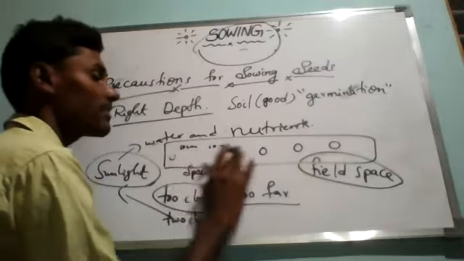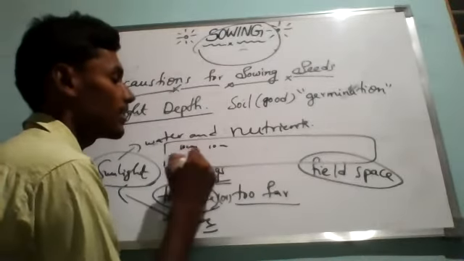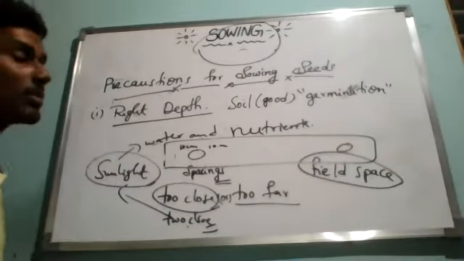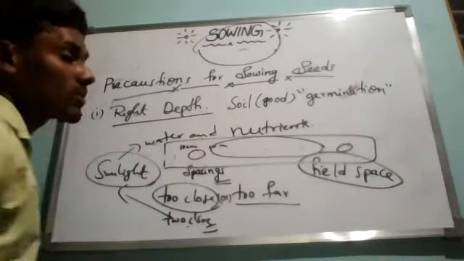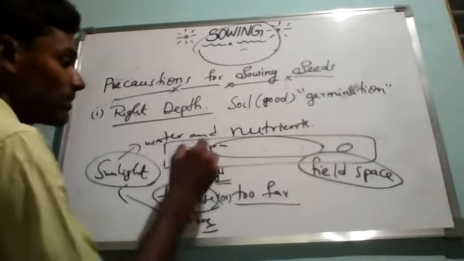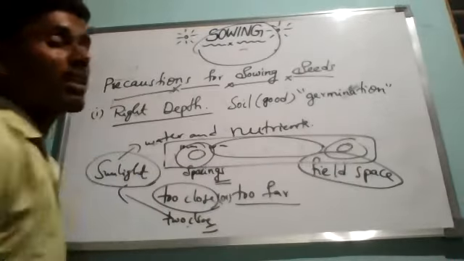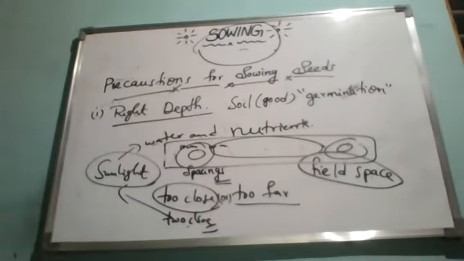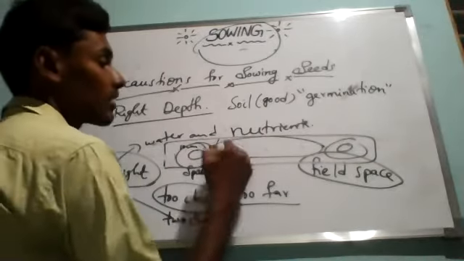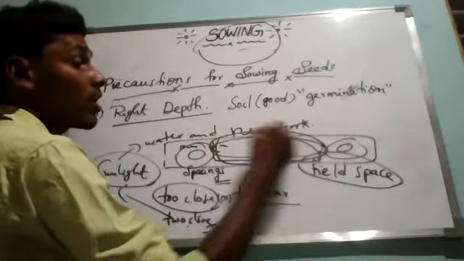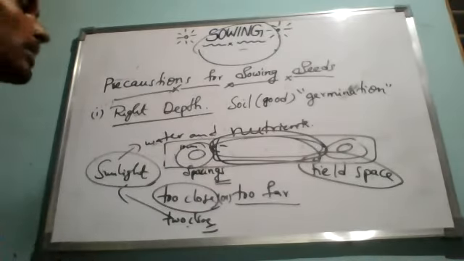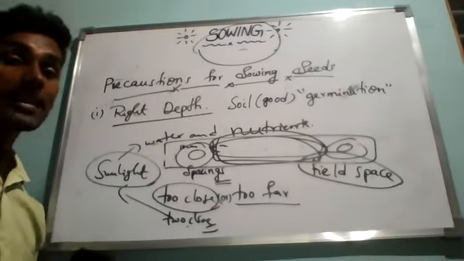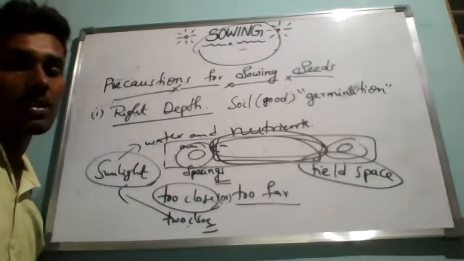Now, instead of planting 10 seeds in 100 centimeters, I am planting only 2 seeds, at the 0 and 100 centimeters. Now, see how much field space we are wasting. Maybe these 2 seeds can germinate well and get proper sunlight, water from the soil, and other nutrients. But here, crop yield is very less because we are wasting a large area. That is the drawback. So we have to maintain proper spacing, right intervals, while sowing the seeds.